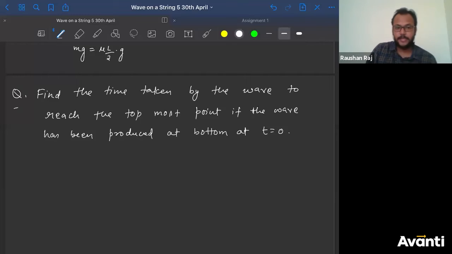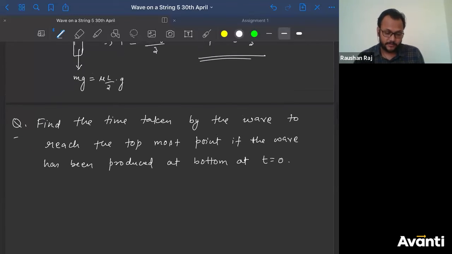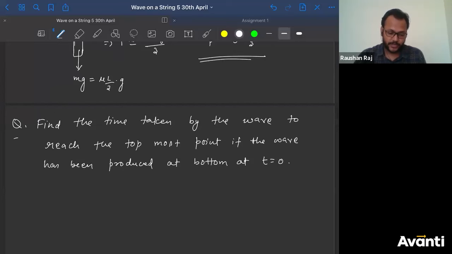So this is the next question. Question क्या है? Find the time taken by the wave to reach the topmost point if the wave has been produced at the bottom at t is equal to 0.